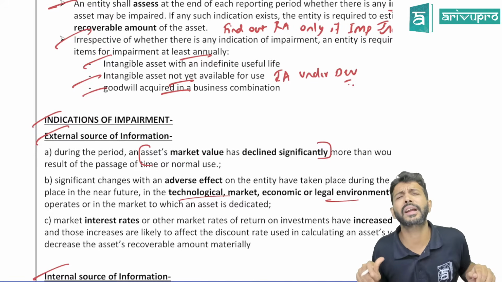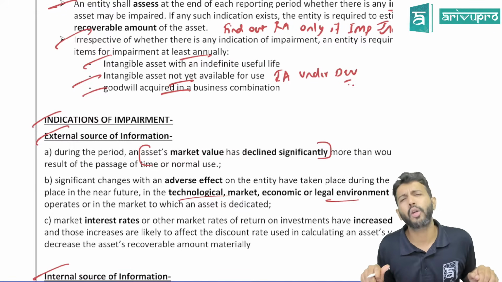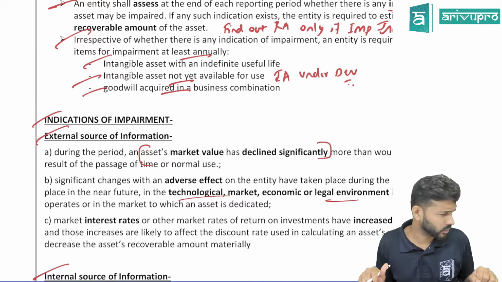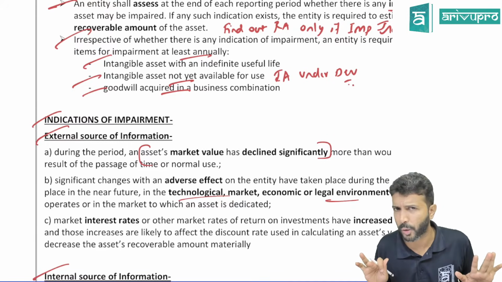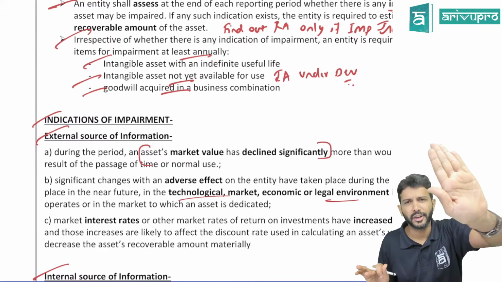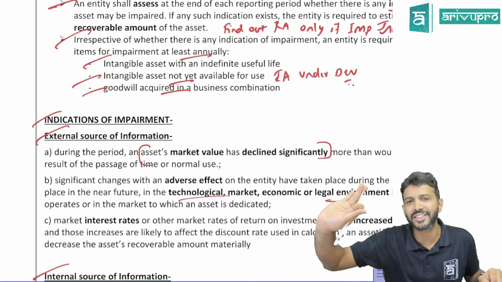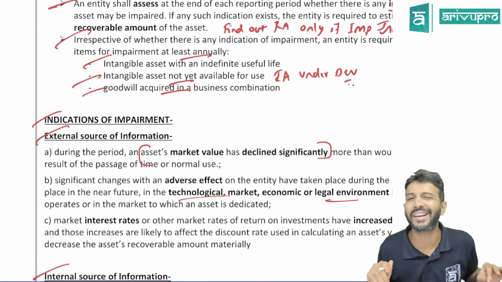Like, let's say you have a liquor license. Government banned liquor in a particular state. I think currently also in the state of Gujarat and a few other states, liquor is banned, if I'm not wrong. So you have a liquor license, but in that state, liquor only is banned. Do you think that license has any value? No. That could be your legal indicator as such.